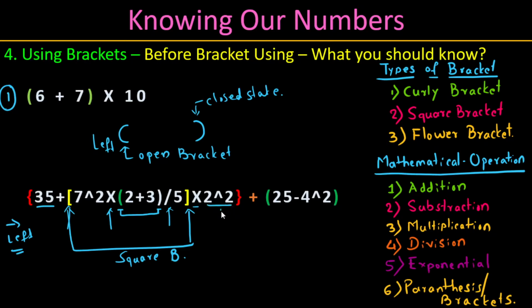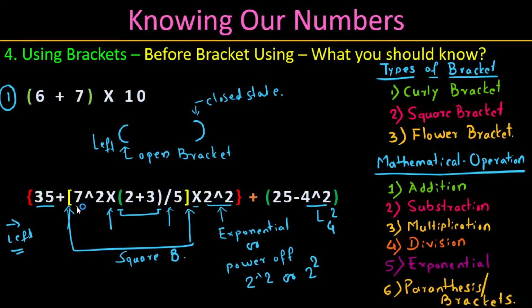You see here, this is one type of operation. This is called exponential, another name is power of. This can also be written as 2:2. You see here, this is base 4 and this is the power of 2. You see here, this is base 7 and power of 2. Okay, got it?